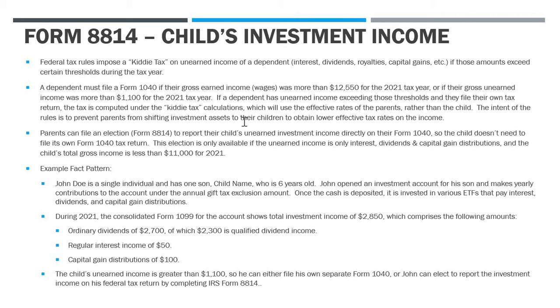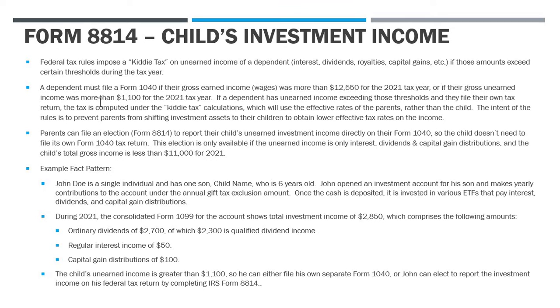So under the federal tax rules, kiddie tax is imposed on unearned income of a dependent. All right, so this is interest, dividends, royalties, rents, capital gains, any types of passive income that is paid to a child, so a dependent, is potentially subject to this kiddie tax.